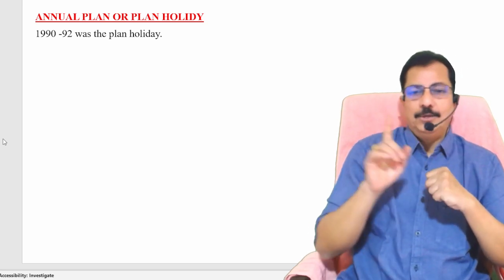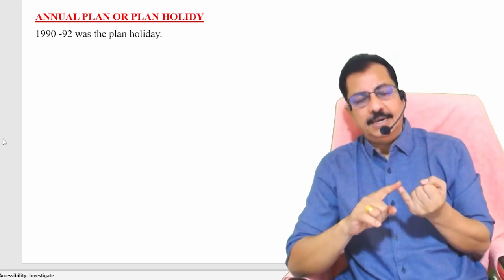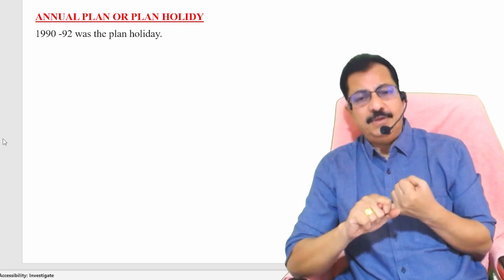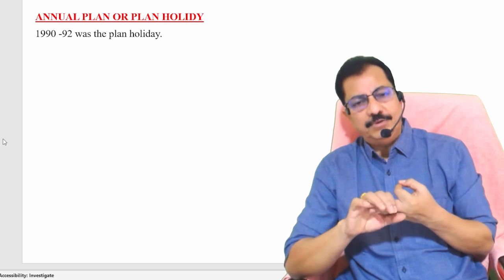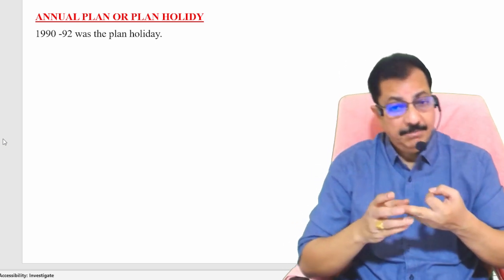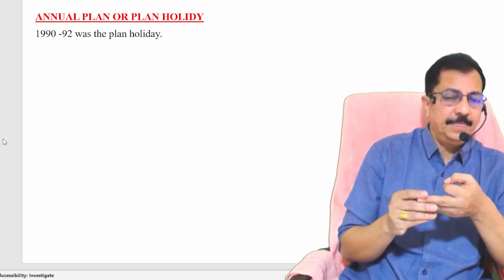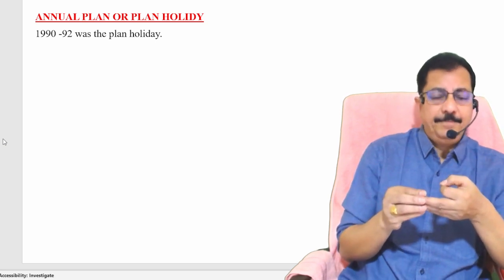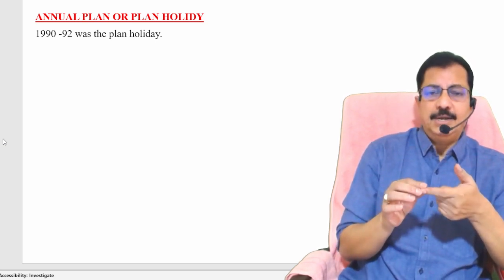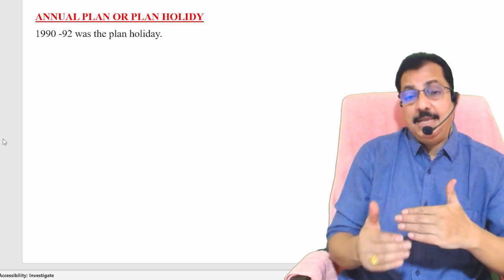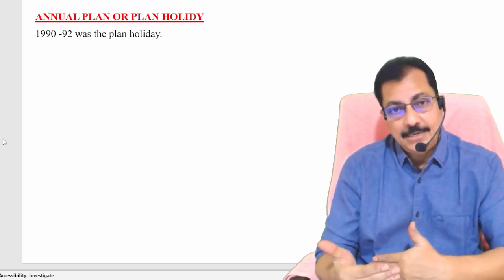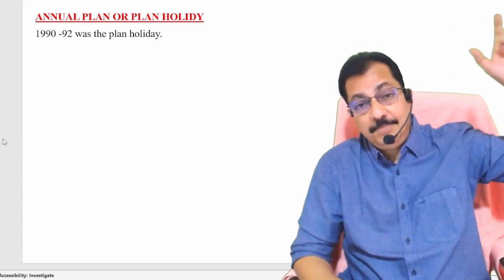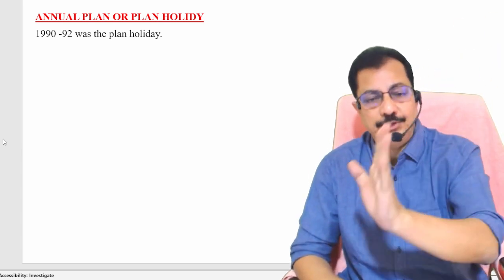Am I clear? So in this session we have discussed the 5th 5-year plan, 6th 5-year plan, and also the 7th 5-year plan. But in between we also discussed the rolling plan, and we also discussed the plan holiday, the second annual plan period. The first annual plan period was 66 to 69.